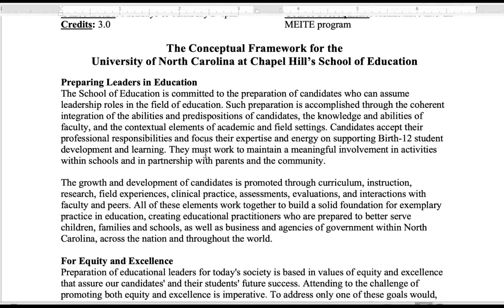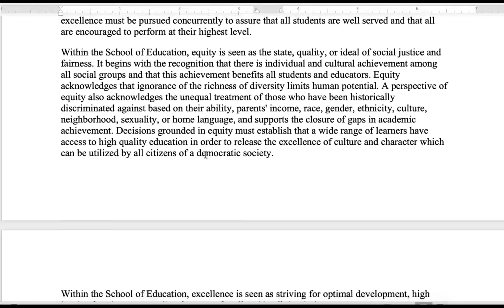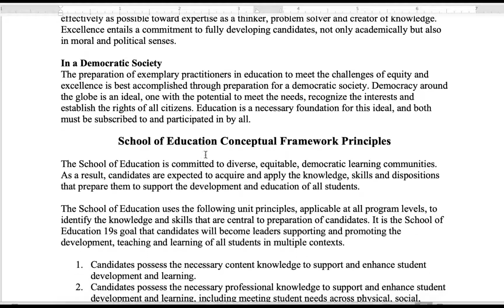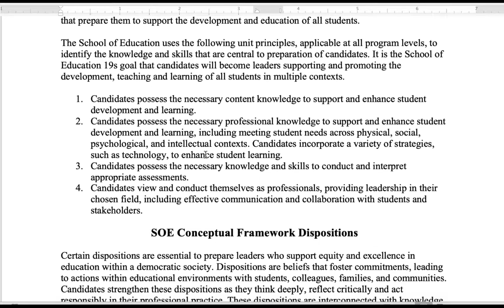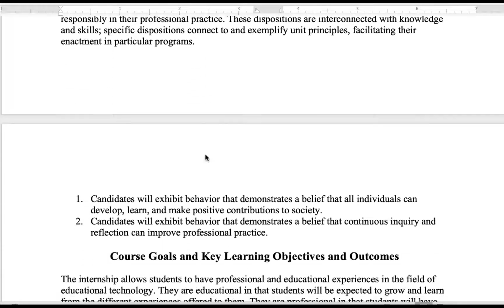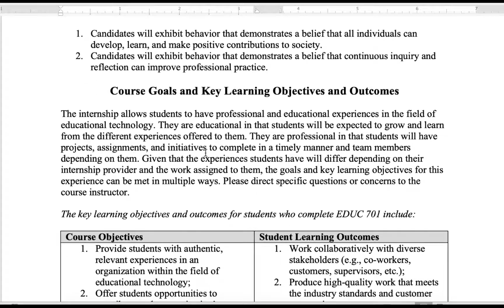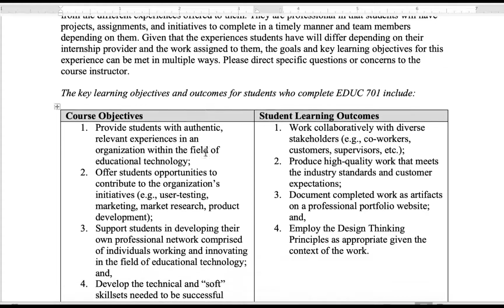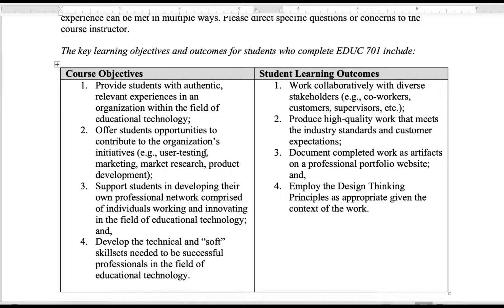Now, as we scroll down, you can get some background information about the School of Education and its principles and beliefs, followed by its conceptual framework and principles and dispositions. Now, I want to take a moment here and stop and look at the course objectives and student learning outcomes.